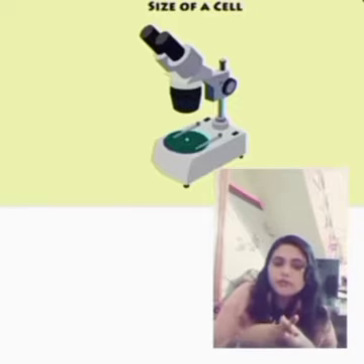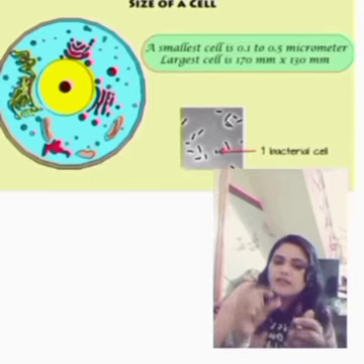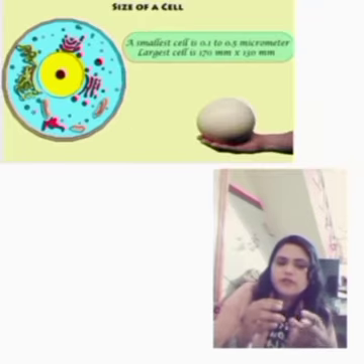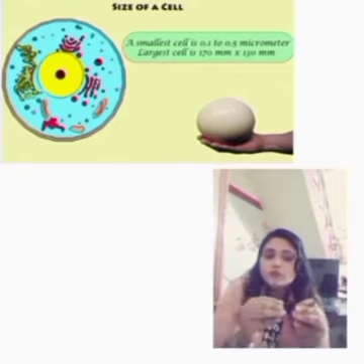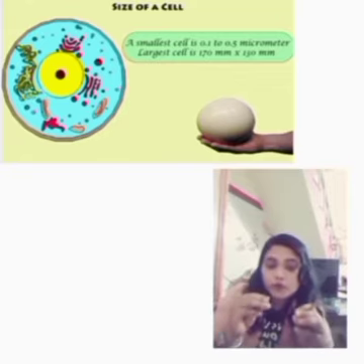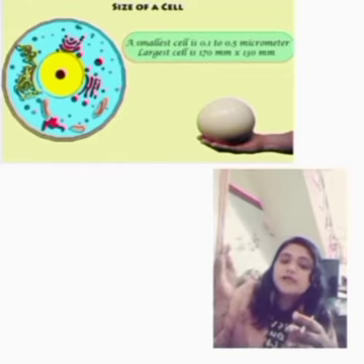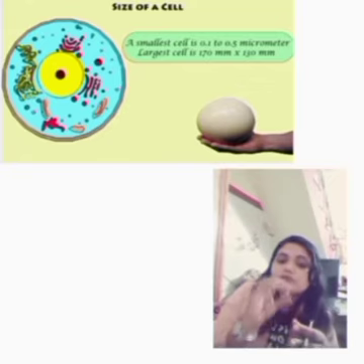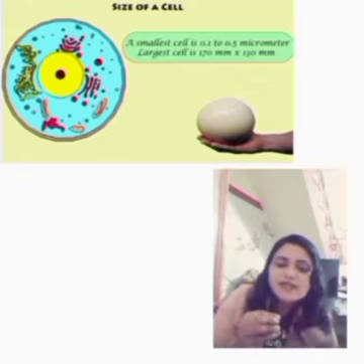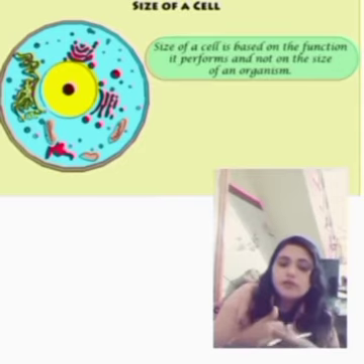Okay, we know already the cell size, the small cell is 0.1 to 0.5 micrometer, which is a bacteria. Okay, the big size is 170 millimeter into 130 millimeter in size, which is the egg of the ostrich. Okay, so come to the next one.